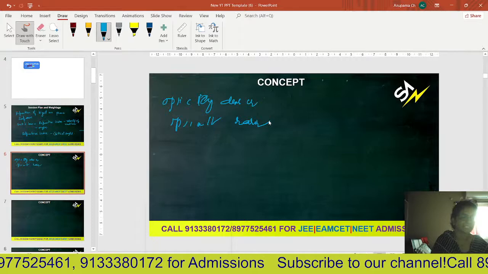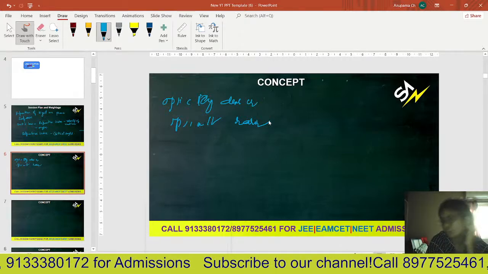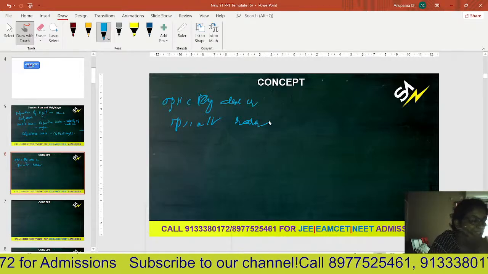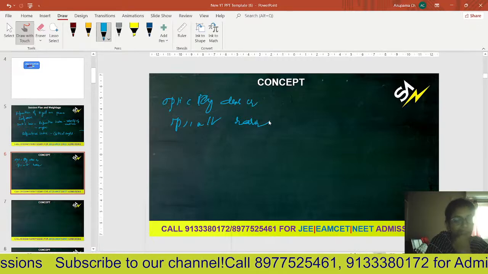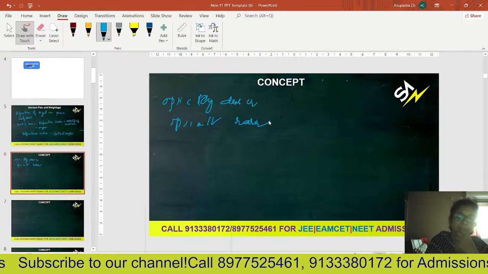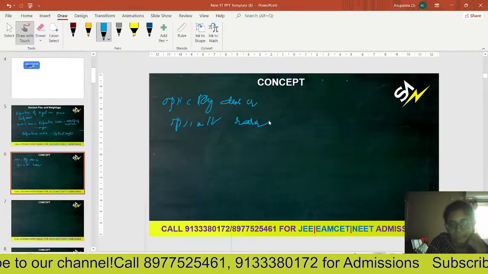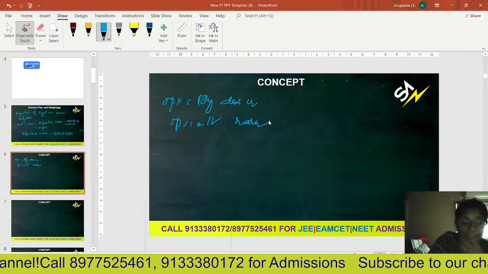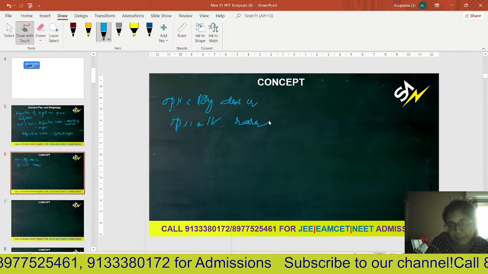What is an optically denser medium? An optically denser medium is one in which the velocity of light is less. An optically rarer medium is one in which the velocity of light is greater. Whenever a light ray travels from one medium to another, for suppose from air to water, it is entering into water, there is a change in the velocity of light, isn't it?